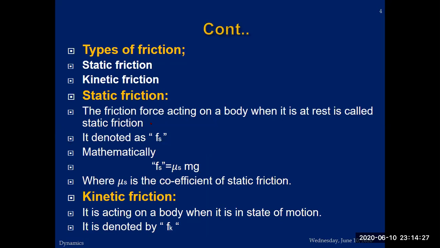If anybody asks you the reason for the difficulty, your answer will be that a force is acting opposite to my applied force, due to which I am unable to move the object in any direction. So at that time, when the object is at rest although force is applied on it, the type of friction present will be static friction. Mathematically, Fs = mu s mg, where mu s is the coefficient of static friction.